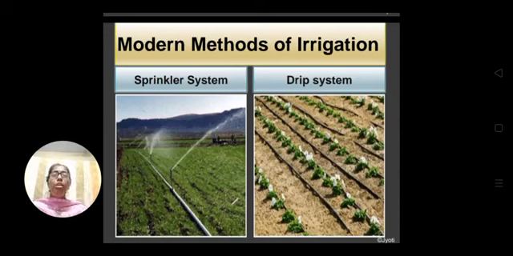By the motor, the pressure is created. So when the water passes through it, because the water is under high pressure, the water is sprinkled. Sometimes a rotating nozzle is attached, so that the water can be sprinkled in all the directions, and in this way the field gets irrigated.